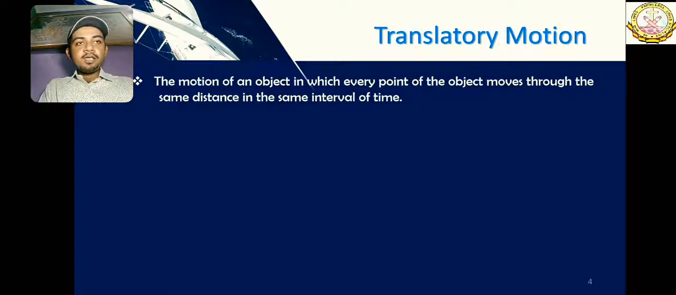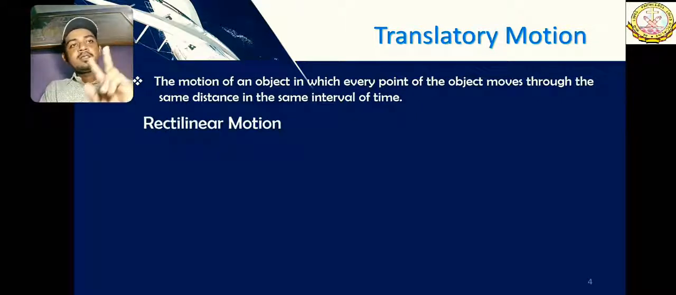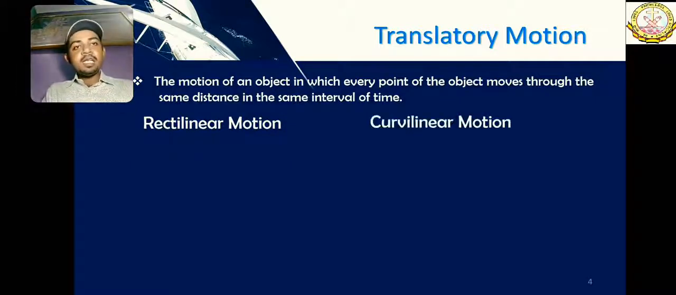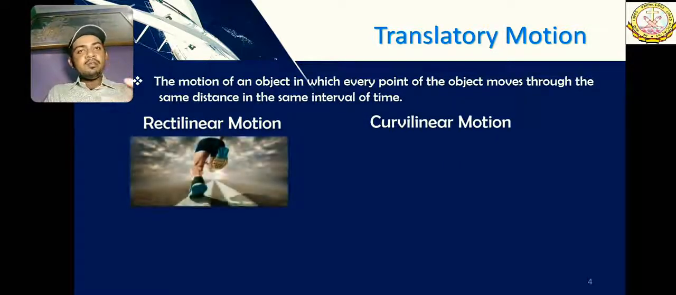The first example is, actually translatory motion can be considered in two types. The whole thing is moving together, and it could be of two types. First one is rectilinear motion. What is rectilinear motion? And second one is curvilinear motion. So first we will see what is rectilinear motion. Rectilinear motion is a motion in which the whole thing goes on a straight path.